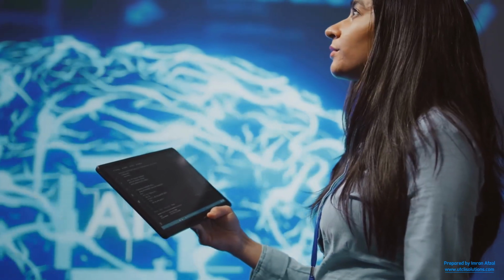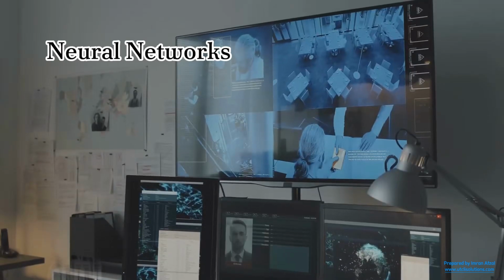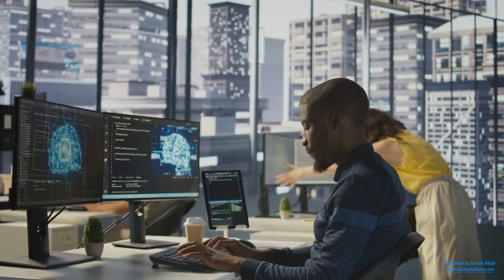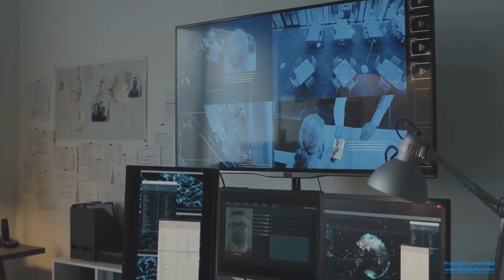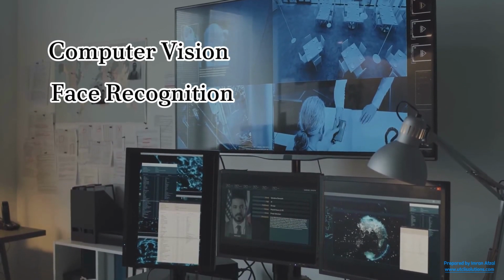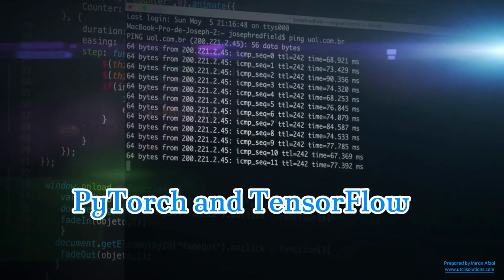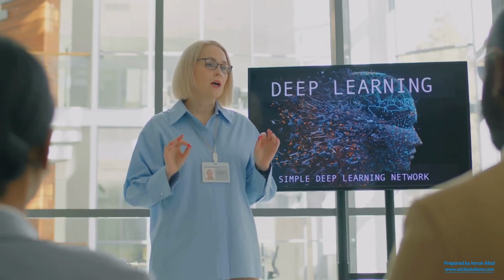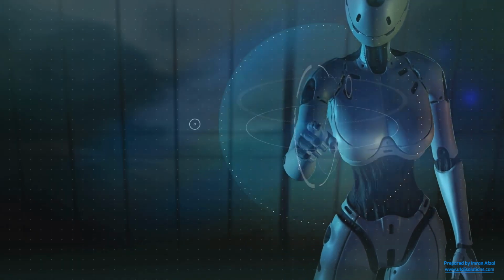Deep learning, NLP, and computer vision power most AI applications today. Learn neural networks, CNNs for image processing, and RNNs for sequential data like text. Work on natural language processing, understand tokenization, embeddings, and transformers. Explore computer vision, face recognition, object detection, and image segmentation. Use PyTorch and TensorFlow, the most powerful deep learning frameworks. How to learn this? Complete Hugging Face's NLP course for modern AI techniques. By week 16, you should be comfortable with deep learning architectures and capable of building AI-driven applications.